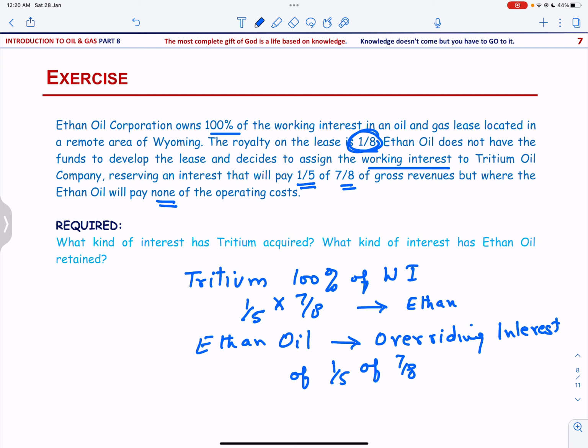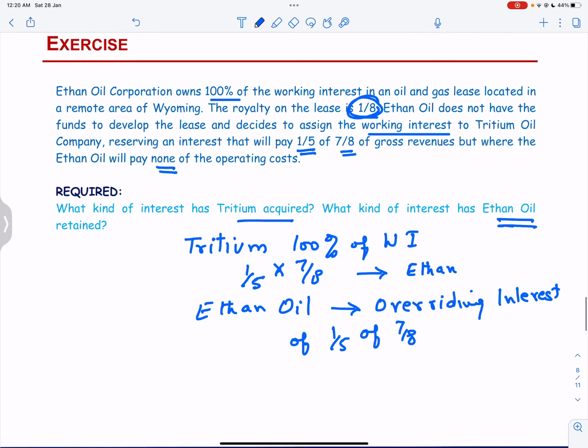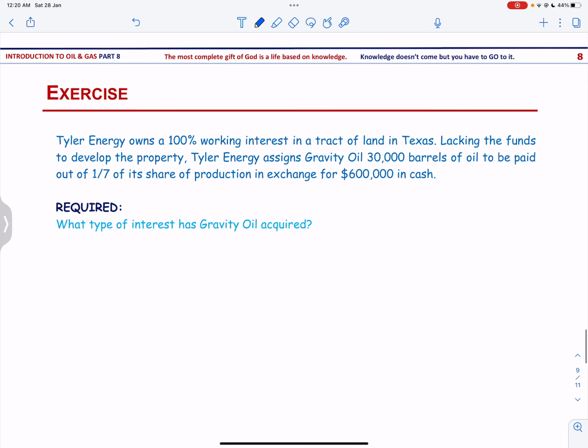So Tritium has acquired 100% of the working interest, and Ethane Oil Company has retained the overriding royalty interest. Let us solve another exercise.